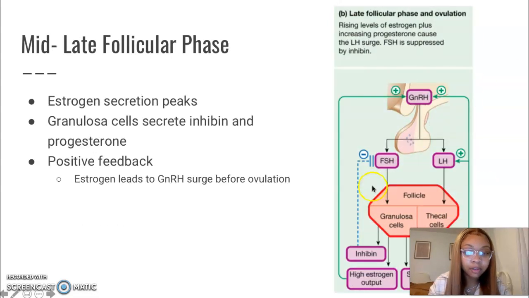I mean, there's still a negative feedback system on follicle stimulating hormone because of inhibin and estrogen, but there's also positive feedback with a lot more positive feedback systems which occur because of a high estrogen output, and that has a positive impact on gonadotropin releasing hormone and luteinizing hormone. We can also see here that progesterone also contributes to the positive feedback on gonadotropin releasing hormone.